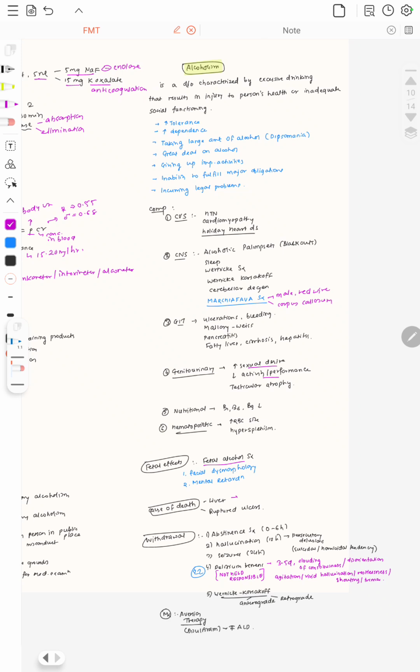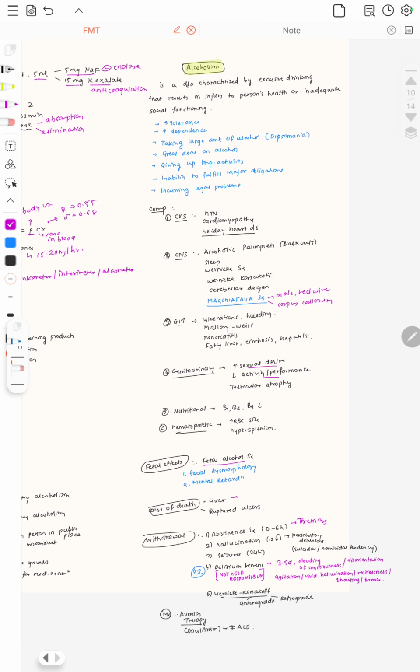Then withdrawal. In withdrawal, there are 5 important things that are seen. First, in 0 to 6 hours, abstinence syndrome, characterized by tremors. After that, hallucinations at 12 hours, with persecutory delusions, where the person feels that he is going to get persecuted, so suicidal or homicidal impulses are seen. Seizures in 24 hours, and delirium tremens in 3 to 5 days.